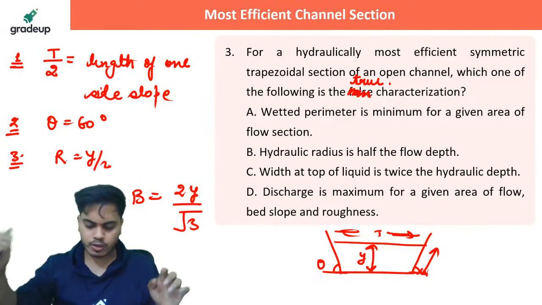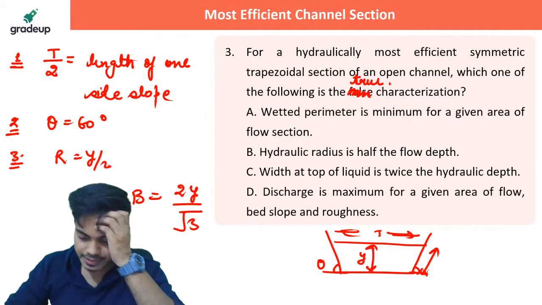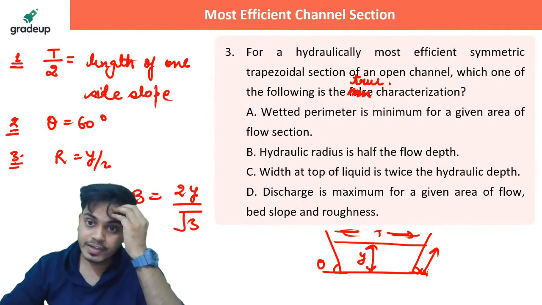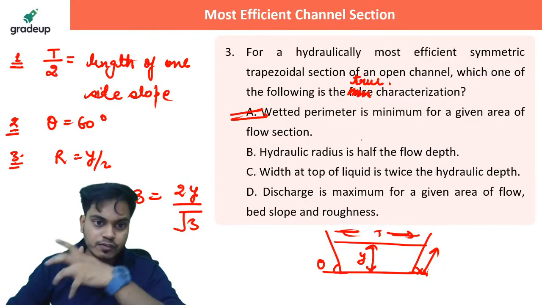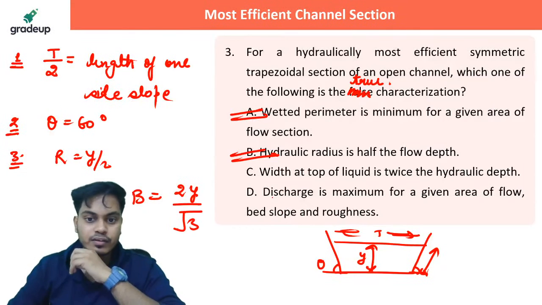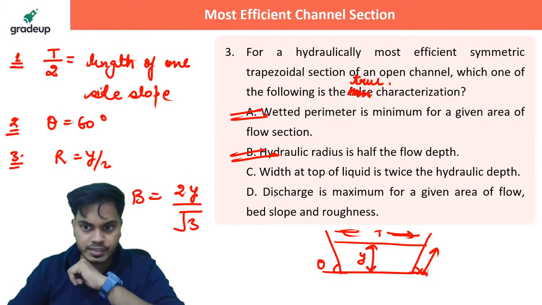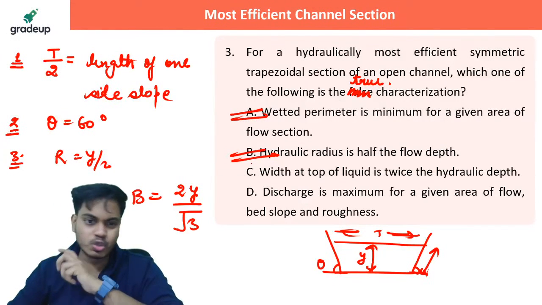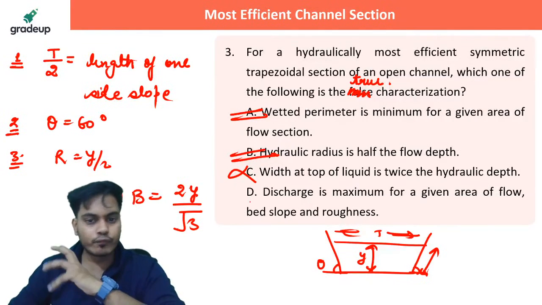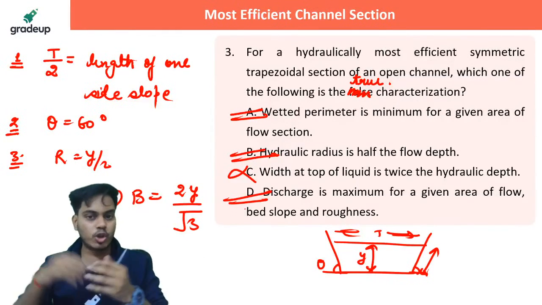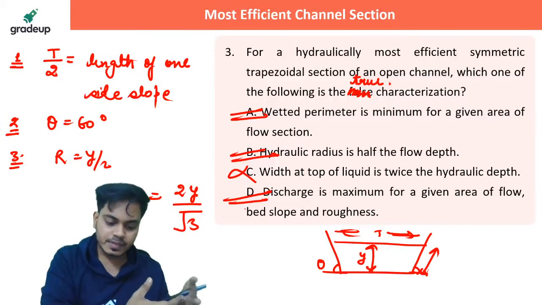Everybody quickly respond. Yeah, so wetted parameter is minimum for given area, this is correct. Hydraulic radius is half the flow depth, it is also correct. Width of top of the liquid is twice the hydraulic depth. No, it is not like that. Discharge is maximum for a given area. Obviously, since it is efficient, losses are less, so discharge will be increased.